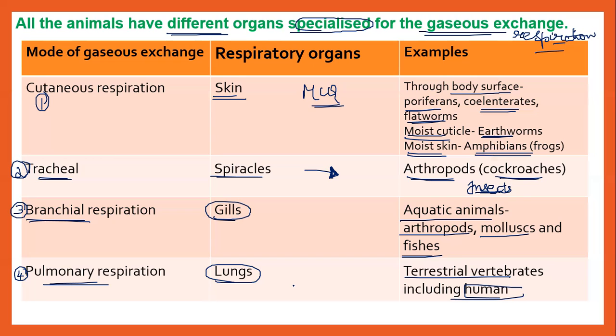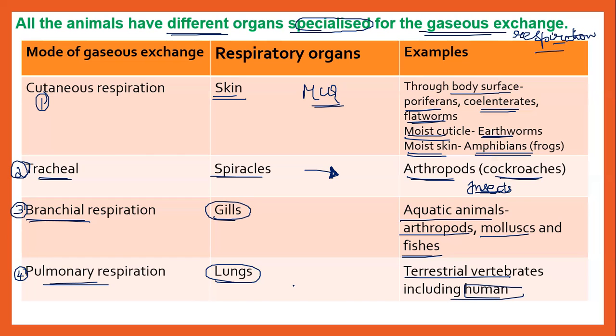For example, in lower groups of invertebrates such as Porifera, Coelenterata, flatworms, etc., gaseous exchange takes place through simple diffusion over their entire body surface. A moist cuticle is present in earthworm, through which gaseous exchange takes place.